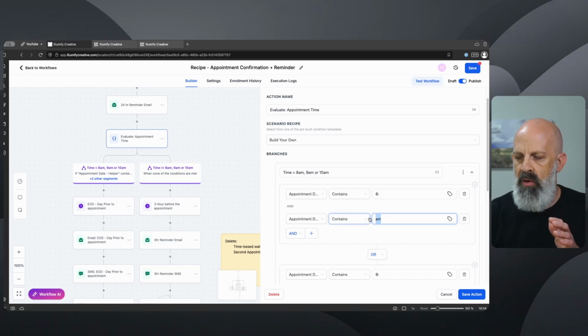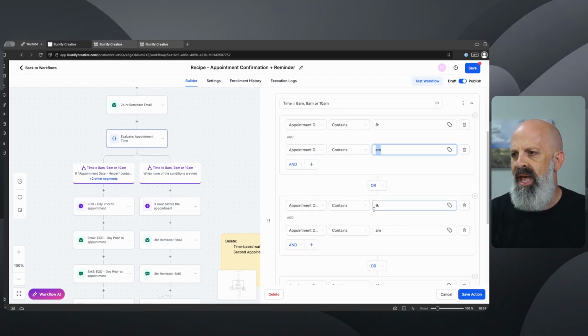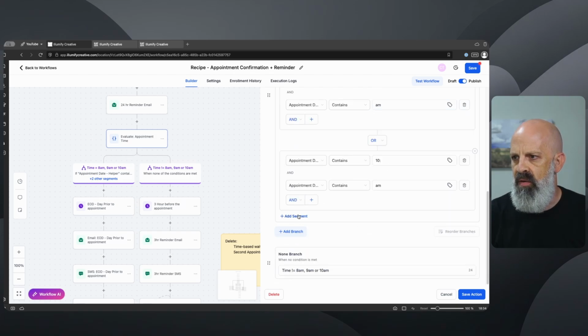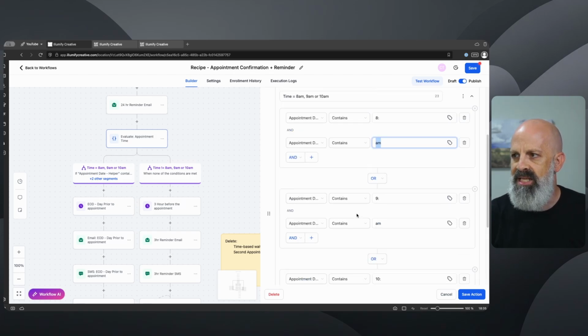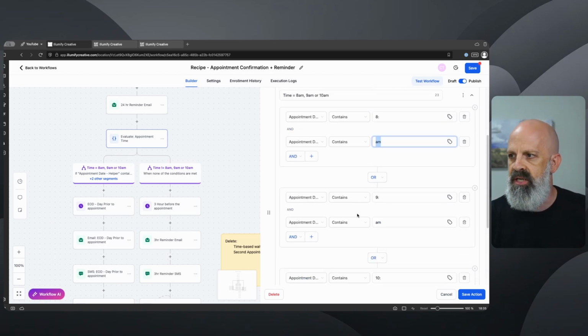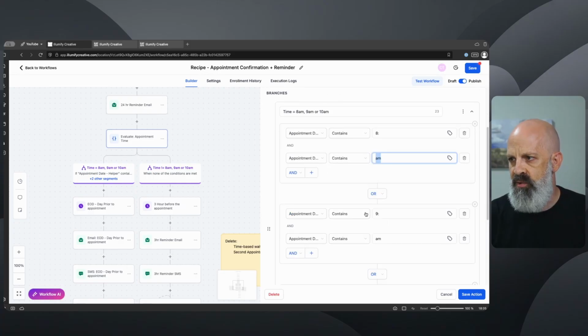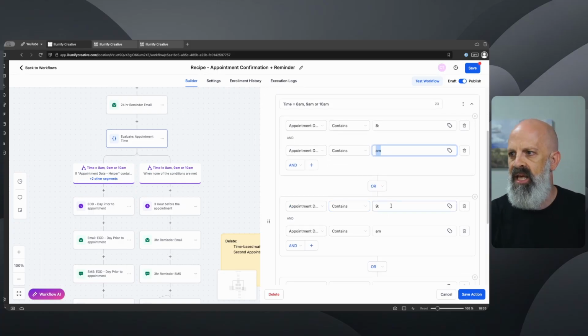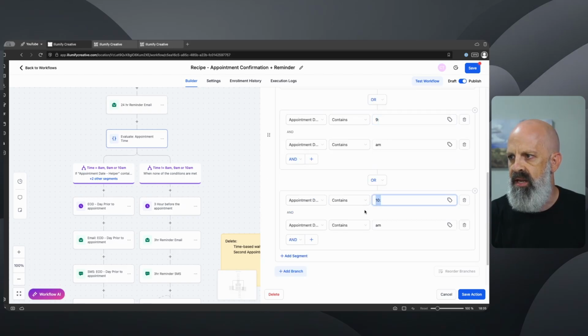So we need to look for AM or PM, which I'm doing with that little operator there. Then I add in another segment. Going down here to segment, you can add in additional groups of logic. So that's what I did for the 8, 9, and 10. I just repeated the same logic, switching out 8 to 9 and then to 10.